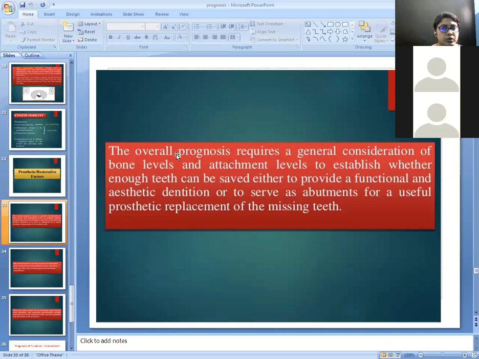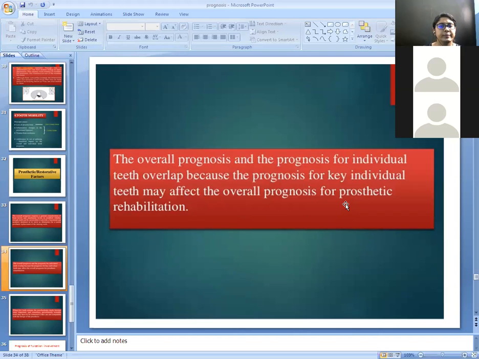The overall prognosis requires a general consideration of the bone levels and attachment levels to establish whether enough teeth can be saved, either to provide a functional and aesthetic dentition or to serve as an abutment for useful prosthetic replacement of the missing teeth.